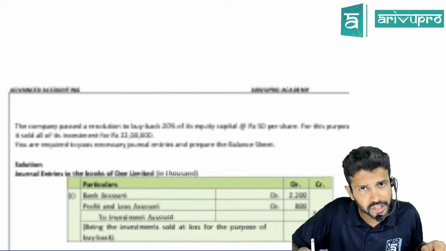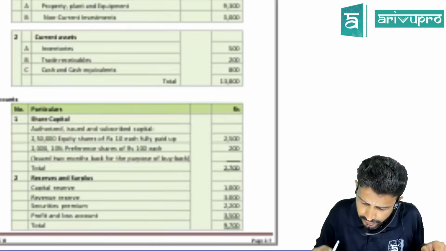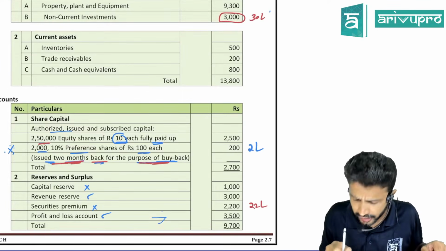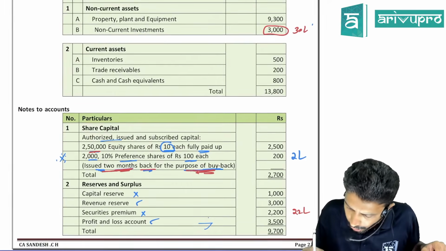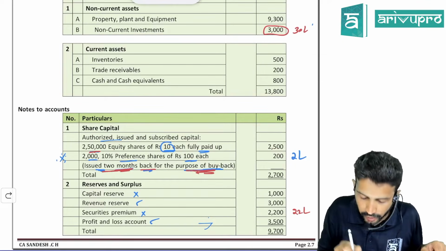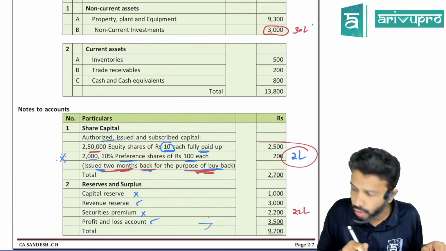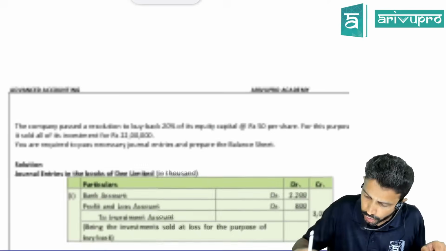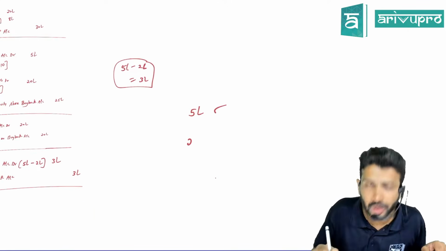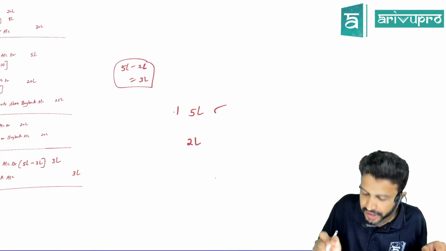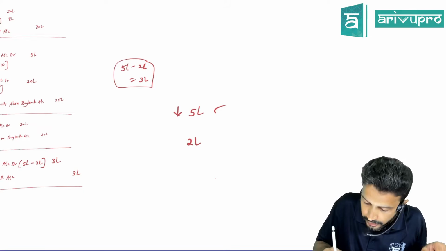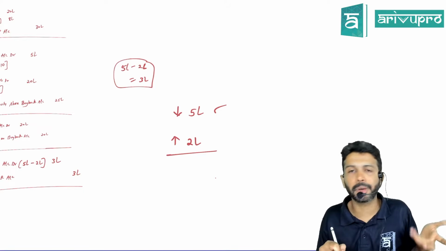Here, have you issued any shares? Yes, you have issued new preference shares, no? Clearly told in the question only. How much is the preference share amount? 200. All these numbers are in thousands. So 200, if you present in 1000, that is nothing but 2 lakh, no? So if you have issued preference shares worth 2 lakh, means though the equity share capital is reduced by 5 lakh, preference share capital is increased by 2, no?